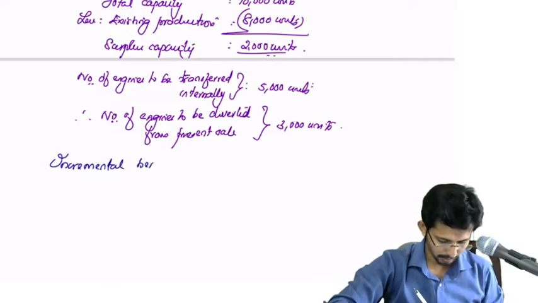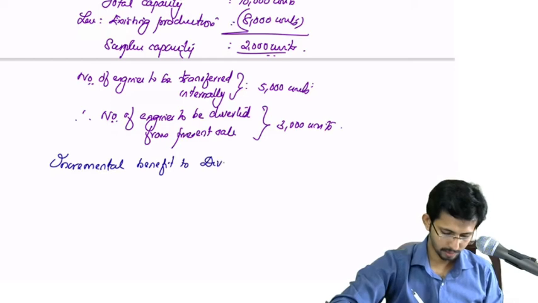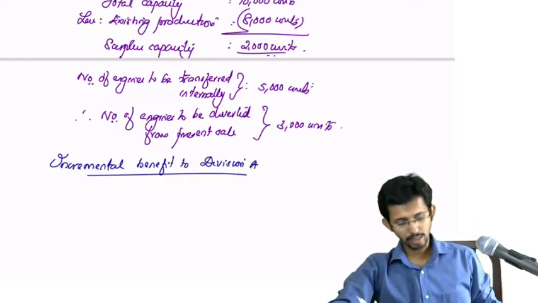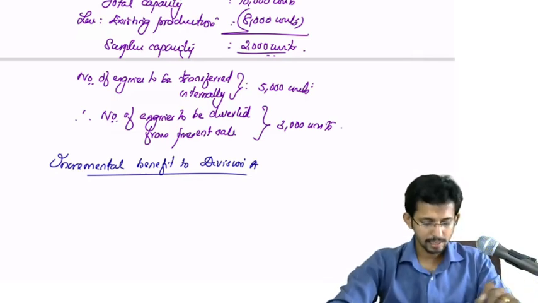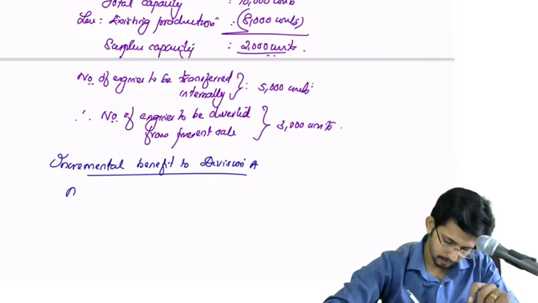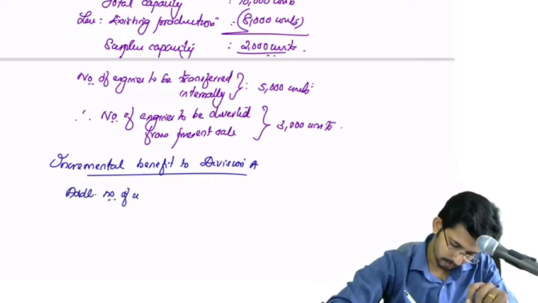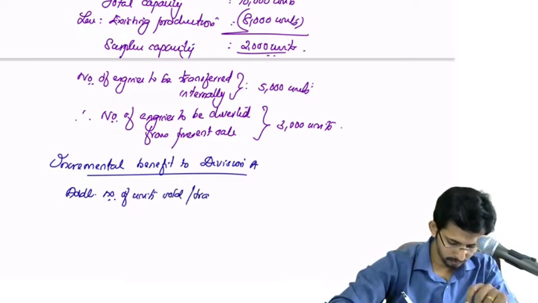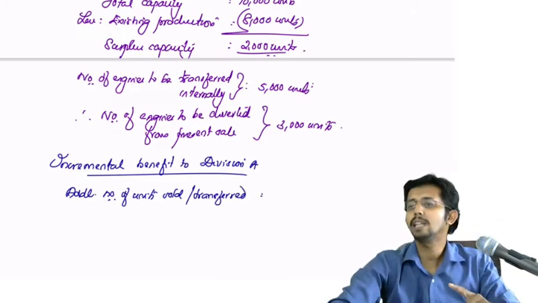Okay, therefore you have to see the incremental benefit to division A. What's happening with division A? Division A is getting additional sale. How many additional units has been sold?